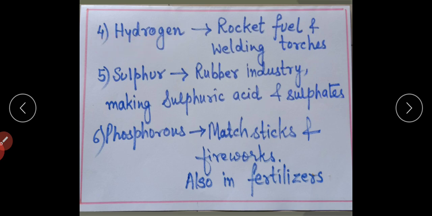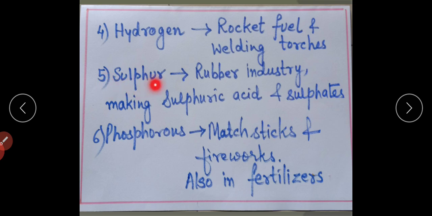Hydrogen. Hydrogen is a gaseous non-metal and it has the highest calorific value. Means it releases a lot of energy when it is burnt. That is why it is used in rocket fuel and in welding torches.